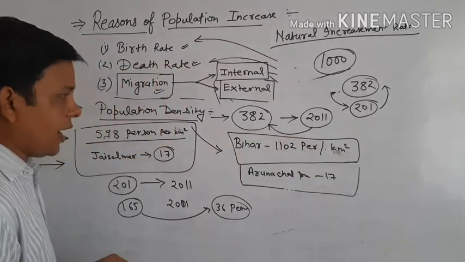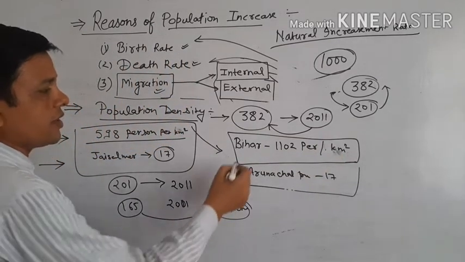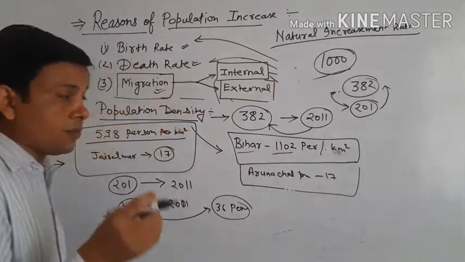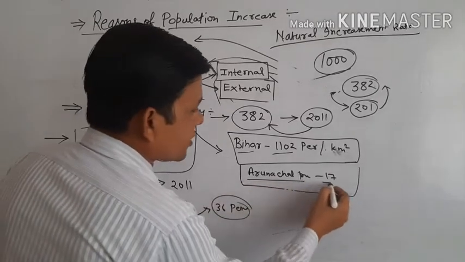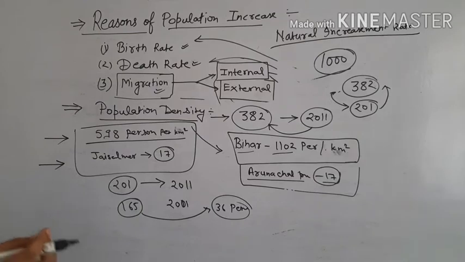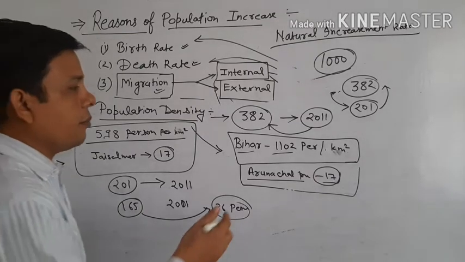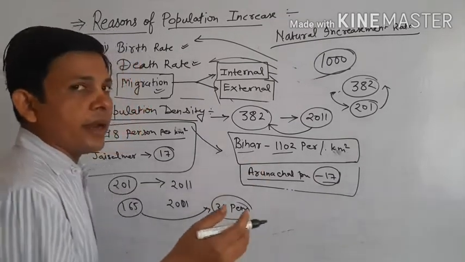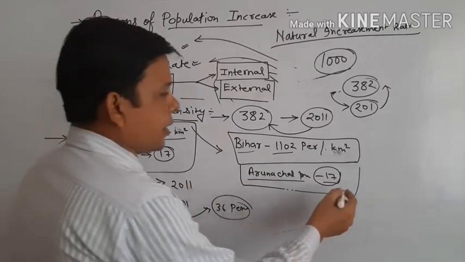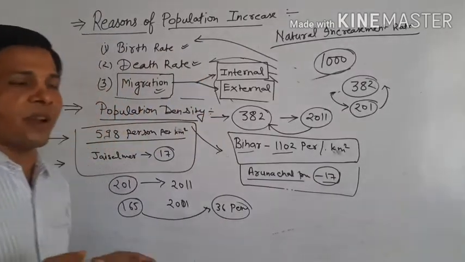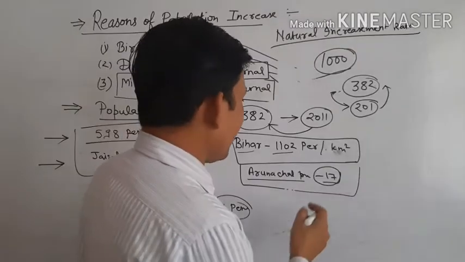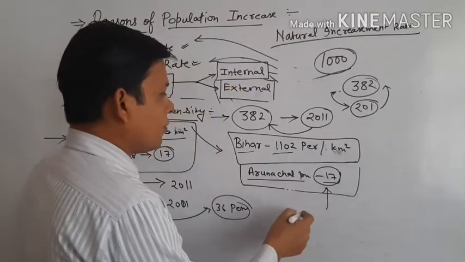The highest density is found in Bihar, which is 1102 persons per square kilometer, and the lowest density is found in Arunachal Pradesh, which is only 17 persons per square kilometer. Bihar has fertile plain and sufficient rainfall, but Arunachal Pradesh's conditions are not favorable for persons to live there, so its density of population is lower than that of Bihar.